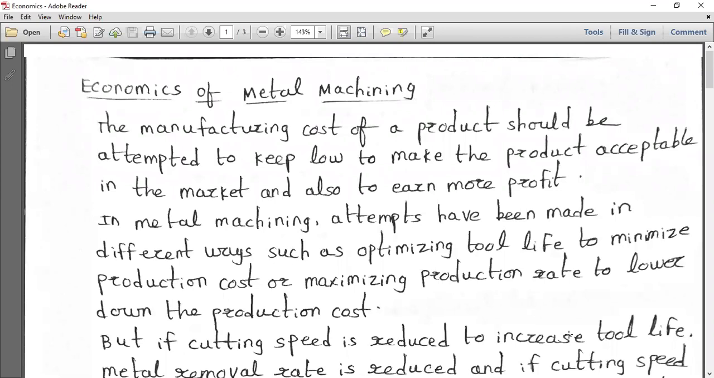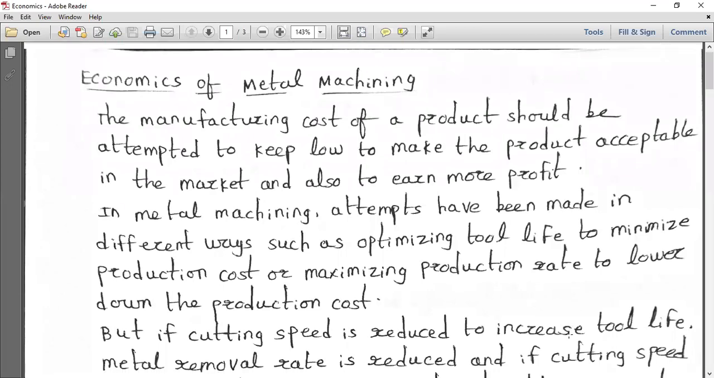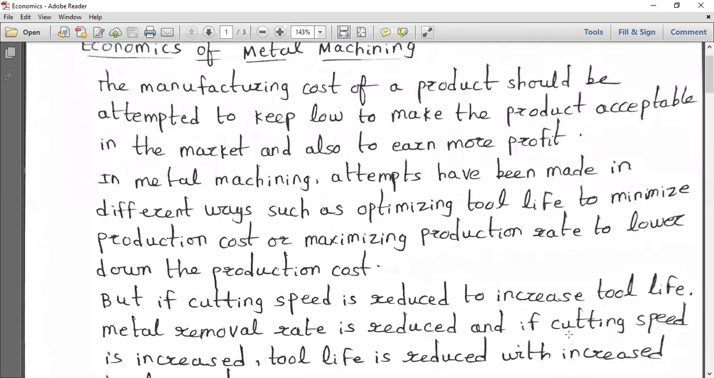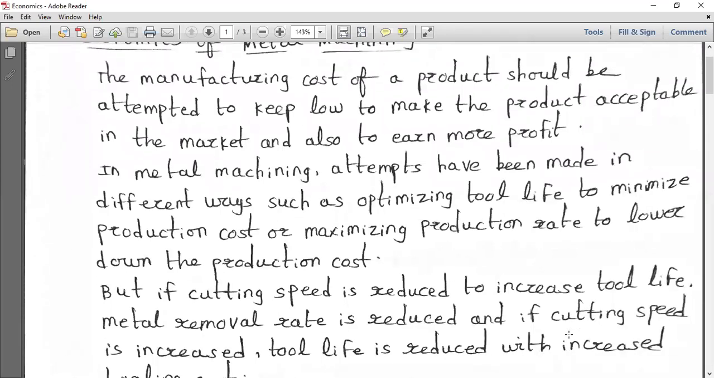So we have to optimize the tool life to minimize the production cost, or maximize the production rate to lower the production cost. All these are definite things you have to take into consideration. Some people think that by decreasing the cutting speed, you can increase the tool life. But what happens? The metal removal rate is reduced, so whatever metal removal rate you want, you cannot achieve that particular MRR.